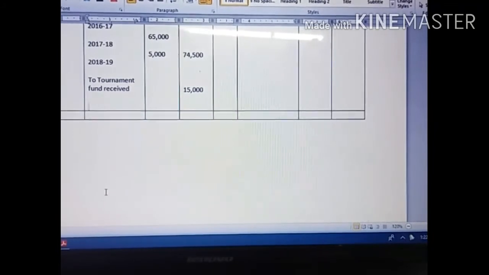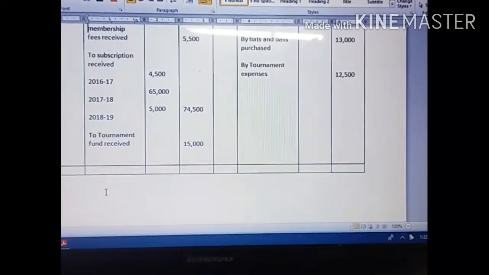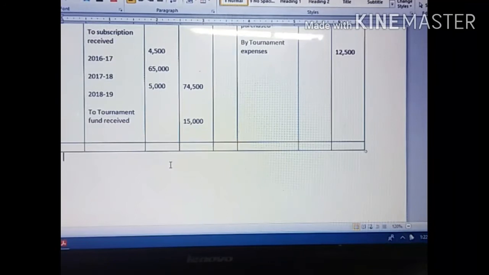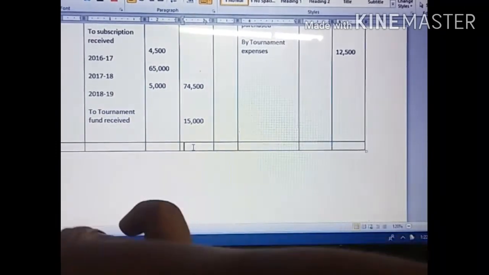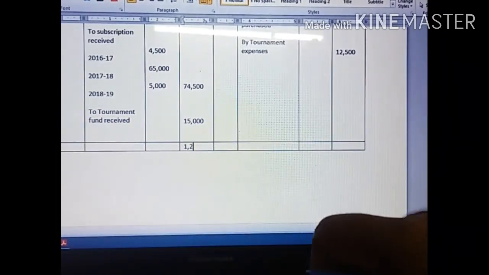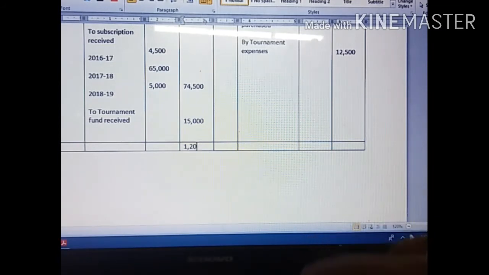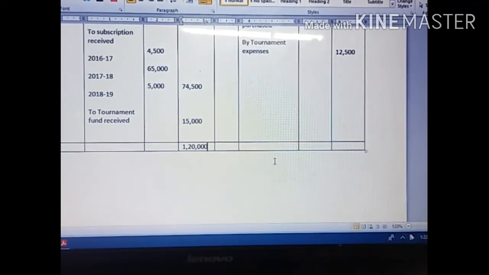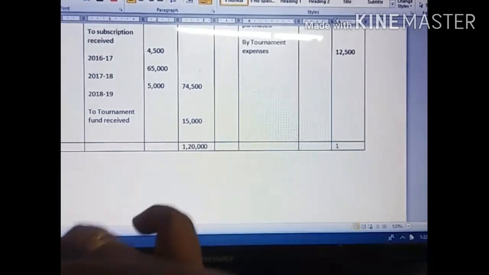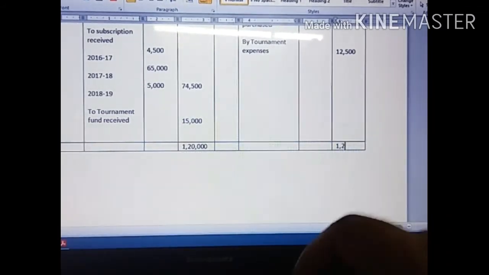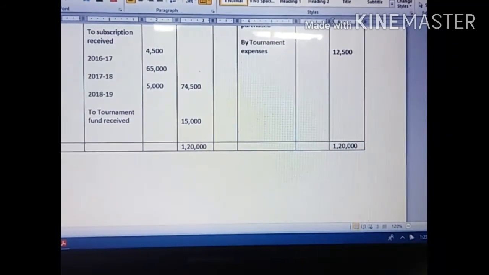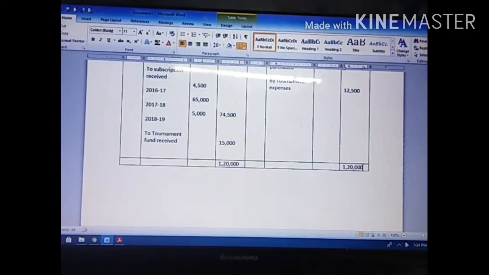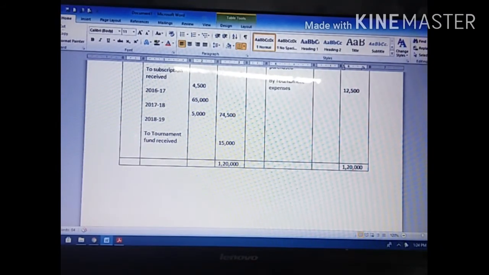So if you add the debit side, we get 1,20,000. If you add the credit side, we get 60,000. Whichever is the highest value, 1,20,000 is the highest, so I write 1,20,000 on both sides. So now we add both sides separately, the debit side and the credit side. The debit side comes to 1,20,000 and the credit side comes to 60,000. So from the highest value to the lowest, the highest value is 1,20,000 and the lowest value is 60,000.